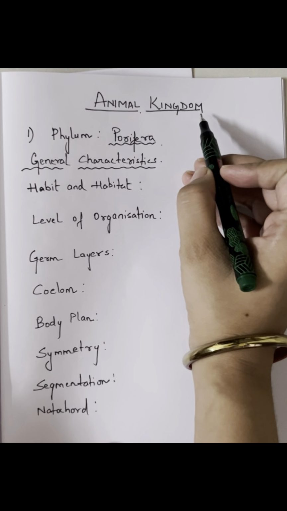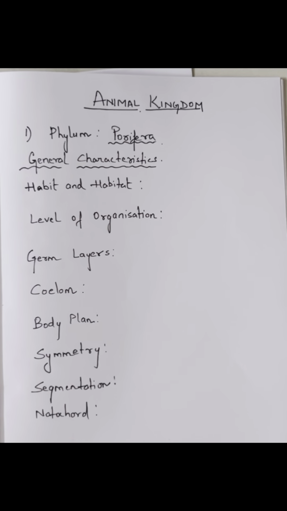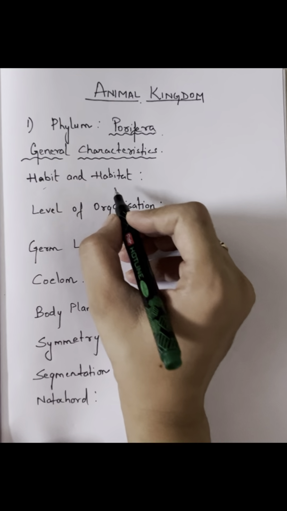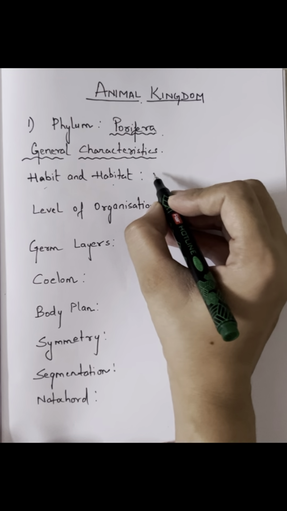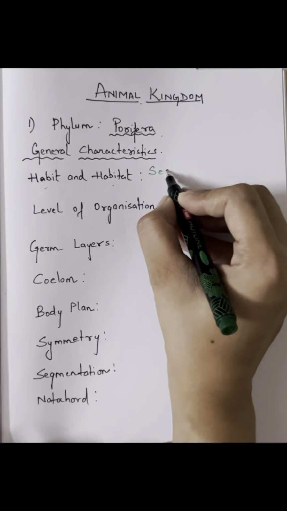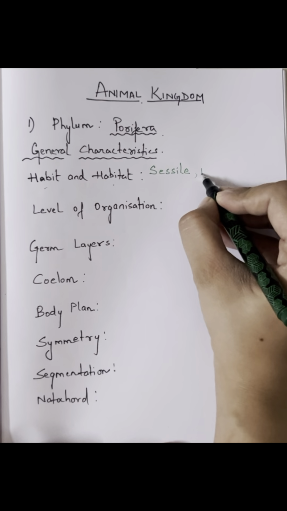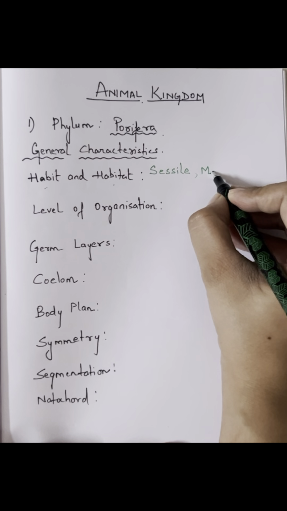Today we are going to study the animal kingdom. The first phylum that we are going to cover is phylum Porifera. I have written here general characteristics, and habit and habitat is the one that we have started. So habit and habitat means exactly the location where they are residing.